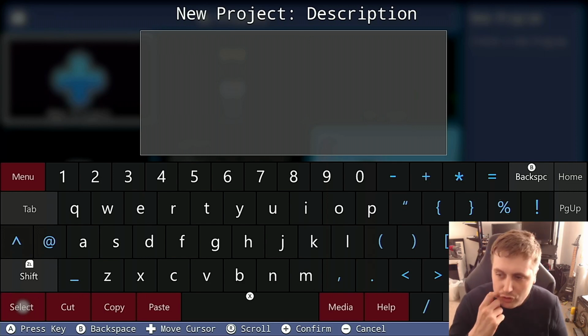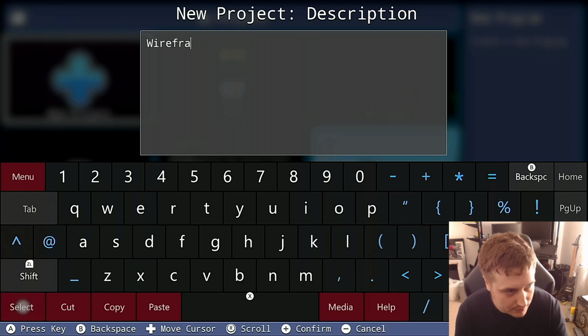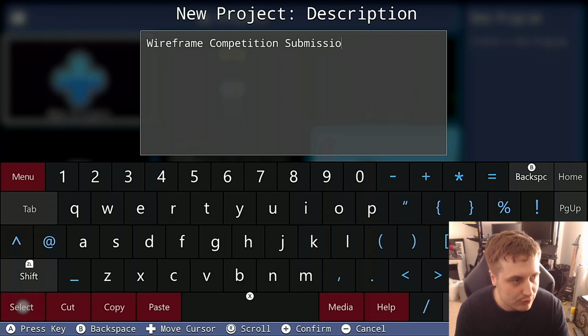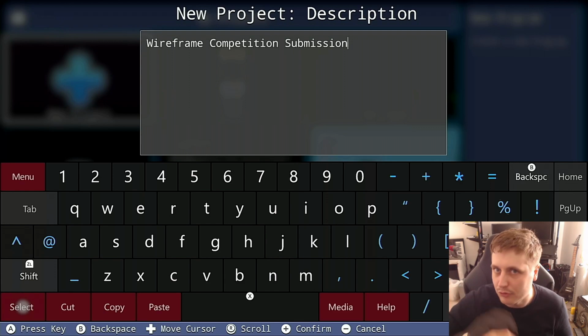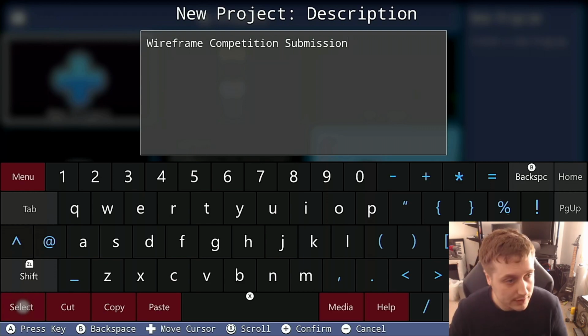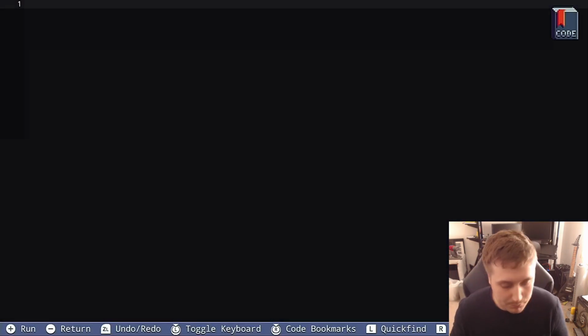It's not mandatory that this is the only thing in the description, but I would start it off with this: Wireframe competition submission. Okay? Now, of course, we can then put more stuff in the description if we want, but as long as this is the first thing in our description box, it's really, really easy for us to go through and sort everything out. So with that done, let's make our project.